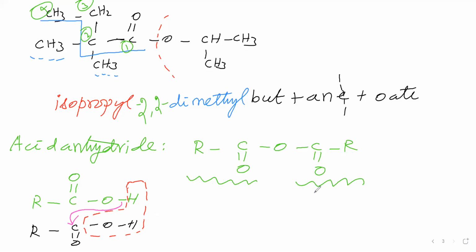Now in the place of R, let us take H. So we will get HCOOCOH, like this. Now we have to consider the carboxylic acid part. This part is one carboxylic acid, that is formic acid. This H we have written, this CO we have written, and we have included OH. That's all. This part we will consider as carboxylic acid.